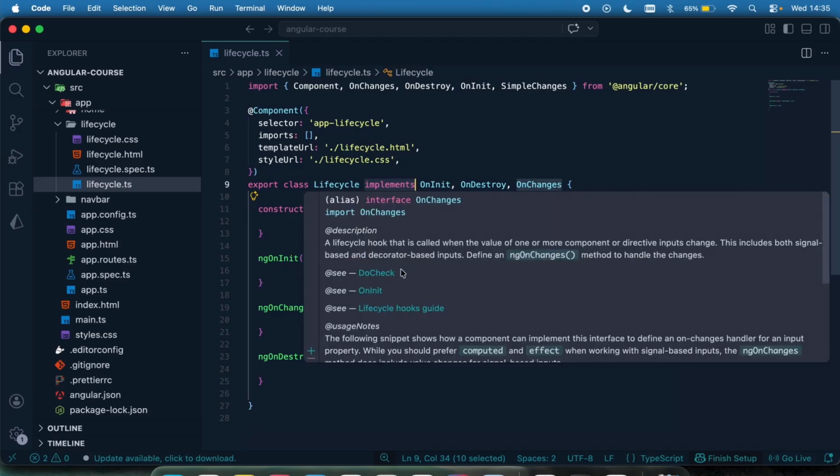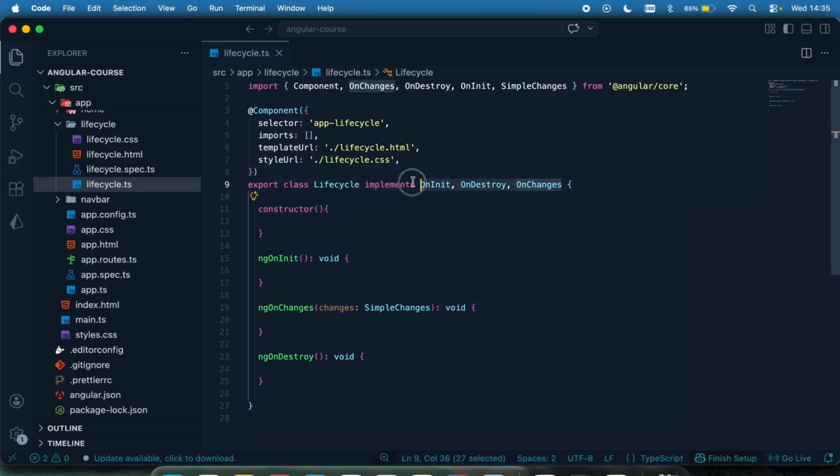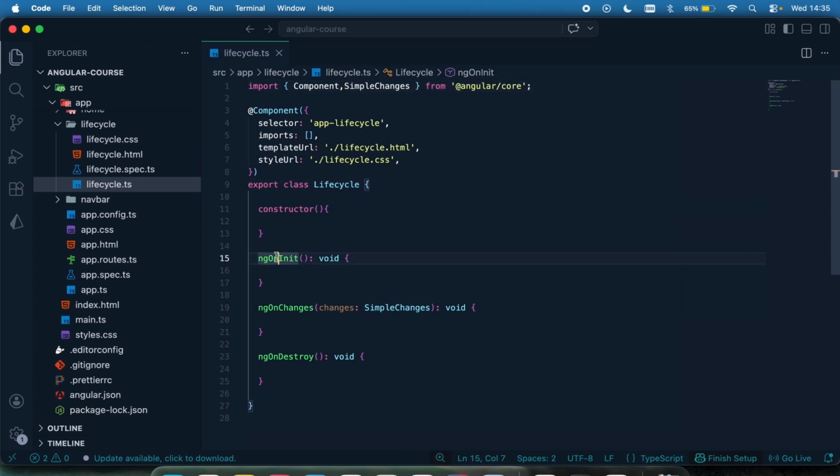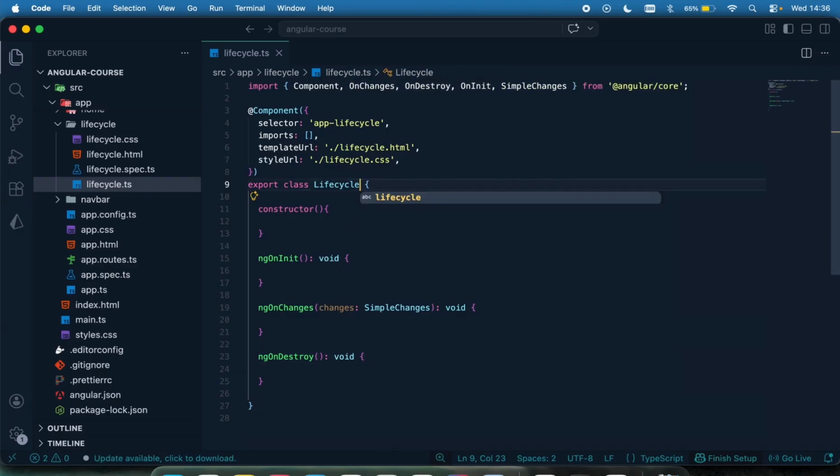For a more modern project like Angular 21, which we are in, you don't need to implement these ones right here. Just get rid of this. You don't need to import them or implement them. By default, once you define the methods right here, they are automatically handled and called in the background. So I just want to show you, so when you get to see something like that, you know they are basically doing the same thing. But you need to also define these methods if you want to use them. If you don't want to use them, you can get rid of them.